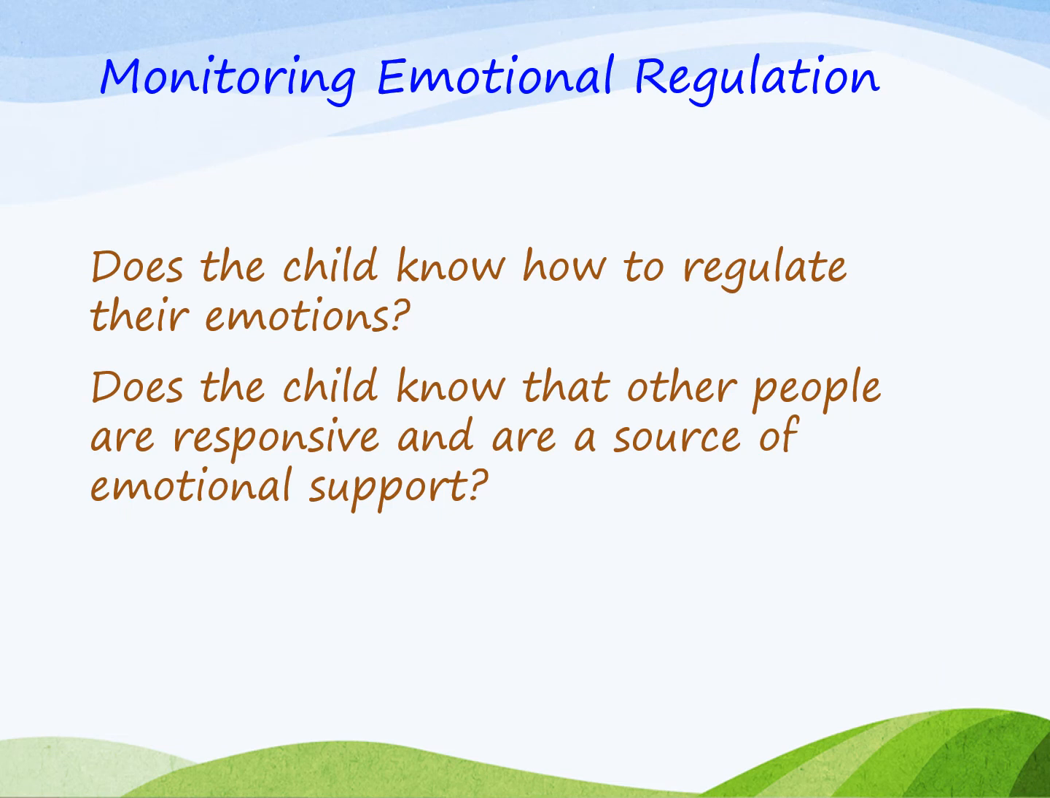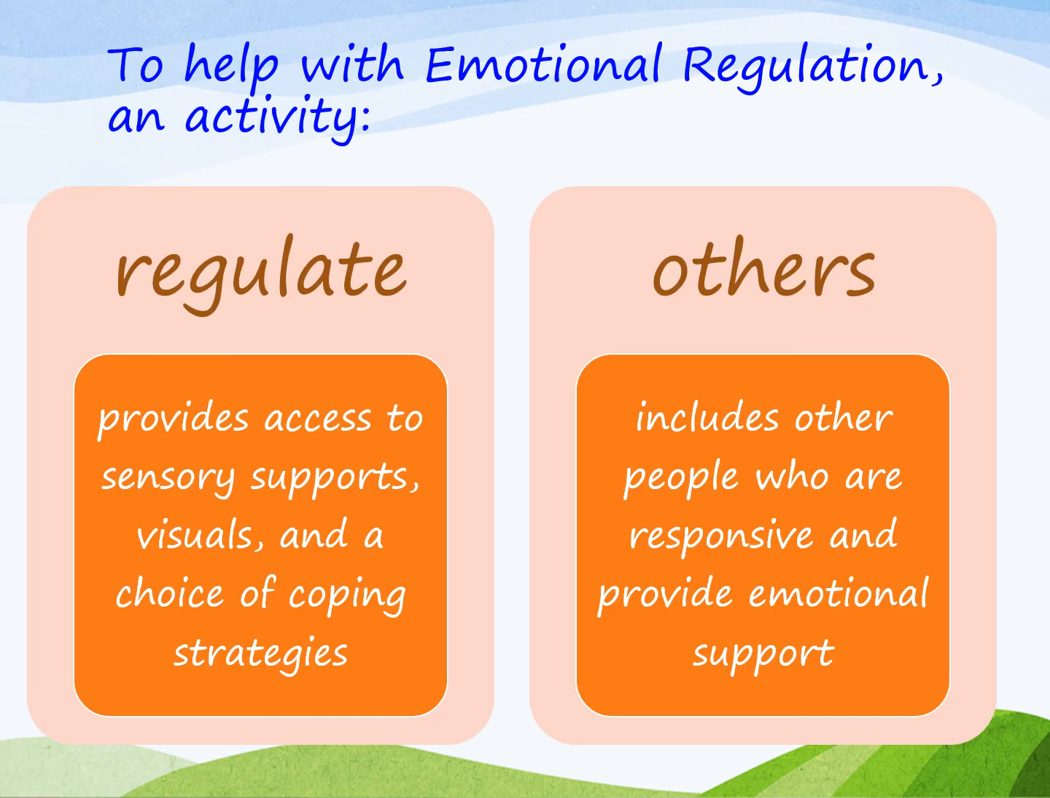Monitoring emotional regulation. Does the child know how to regulate their emotions? Does the child know that other people are responsive and are a source of emotional support? To help with emotional regulation, an activity to help with regulating needs to provide access to sensory supports, visuals and a choice of coping strategies. And to help them understand that others will be a source of support, the activity needs to include other people who are responsive and who do provide emotional support.